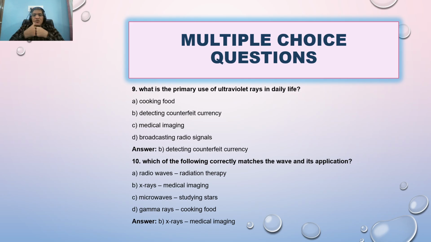And the last one: which of the following correctly matches the wave and its application? X-ray for medical imaging, radio wave for radiation therapy, microwave for studying stars, gamma rays for cooking. You know very well, microwave is for cooking, and X-ray for medical imaging is the right answer. Radio wave for radiation therapy is wrong. You know radiation therapy is by gamma or ultraviolet maybe, and option B is correct.